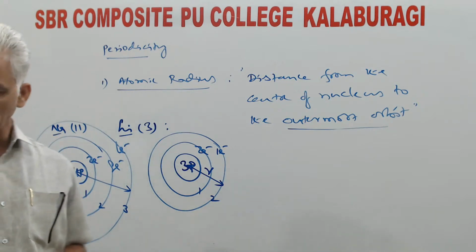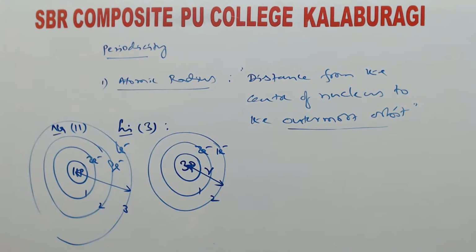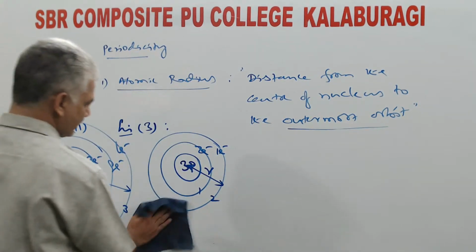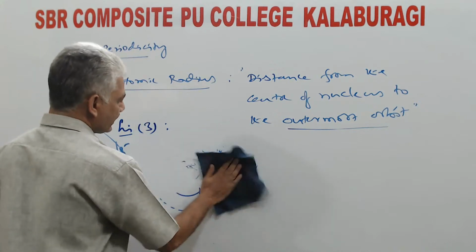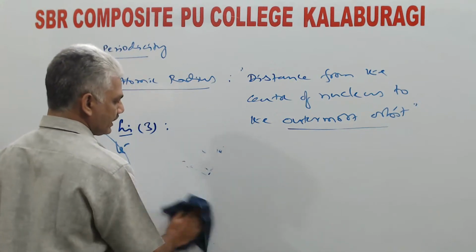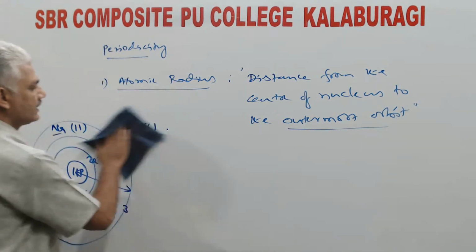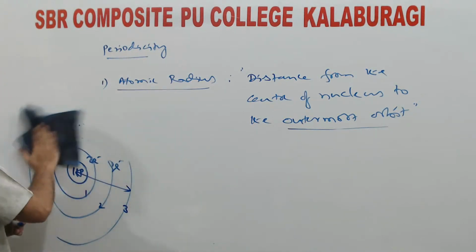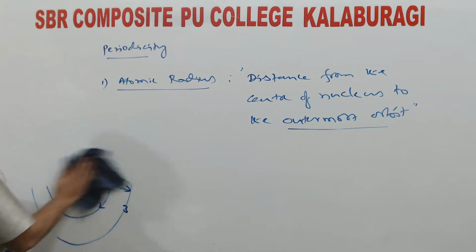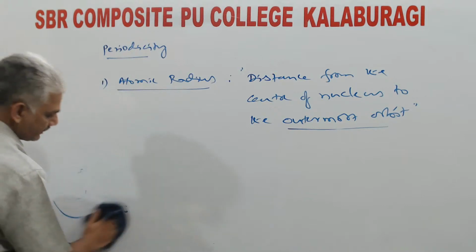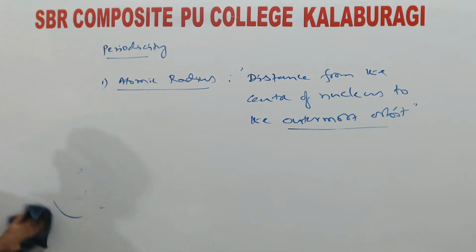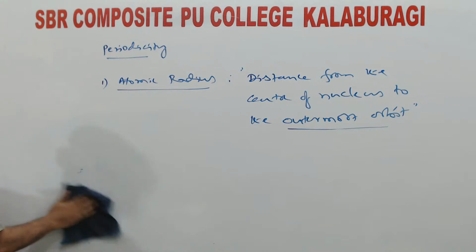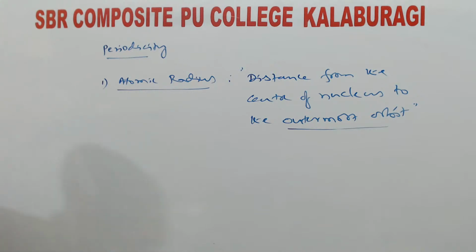So like this, it is a theoretical aspect. Practically, is it possible to measure this distance or not? That is secondary, but we can visualize atomic radius like this as distance from the center of nucleus to the outermost orbit. Now, what are the difficulties in measuring this distance as per the definition, that we will see separately.